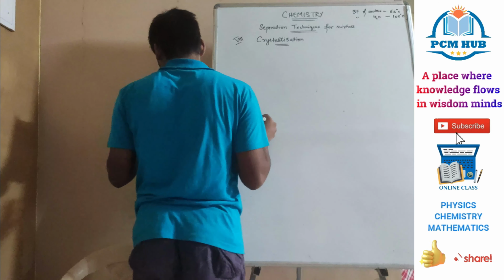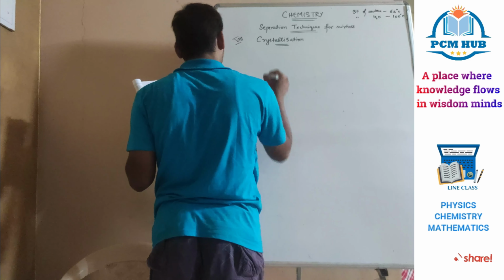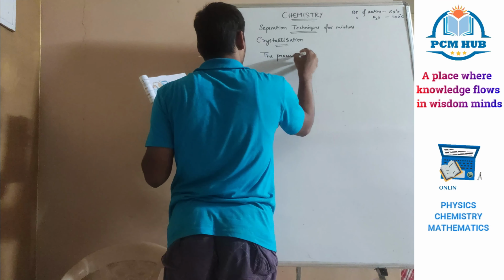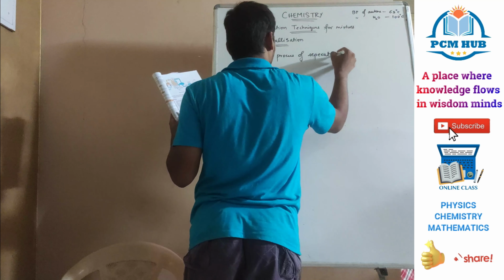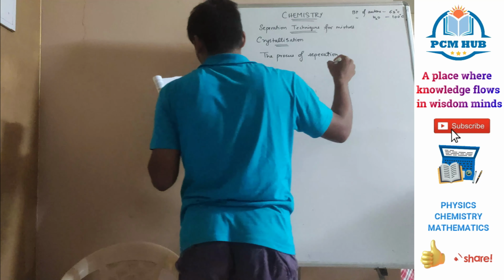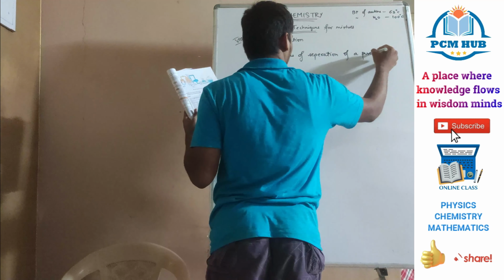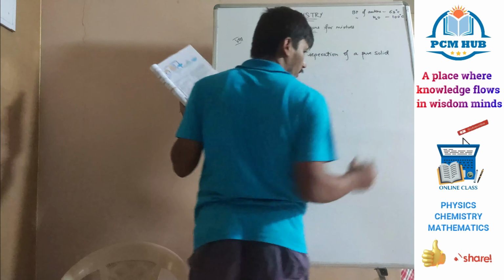So I am giving the definition first. Crystallization: the process of separation of pure solid. Okay, pure solid means pure substance or pure solid.